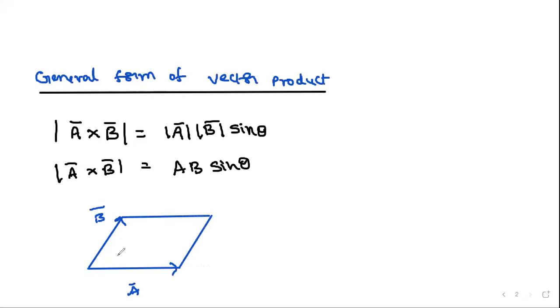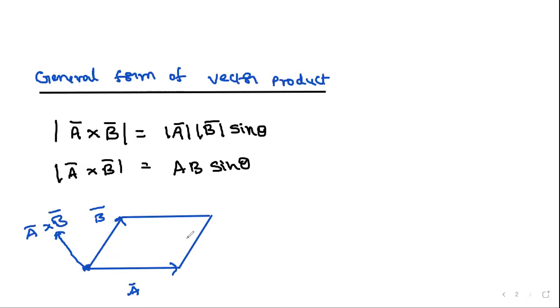So the direction of a bar cross b bar is represented by a line which is perpendicular to both a bar and b bar. That means for the complete plane, the direction is perpendicular. And this is the direction for a bar cross b bar.